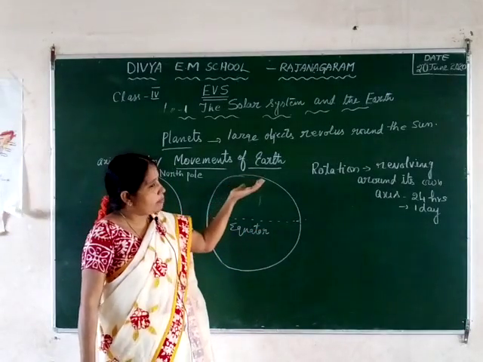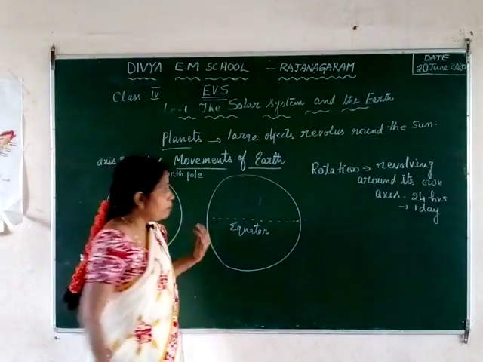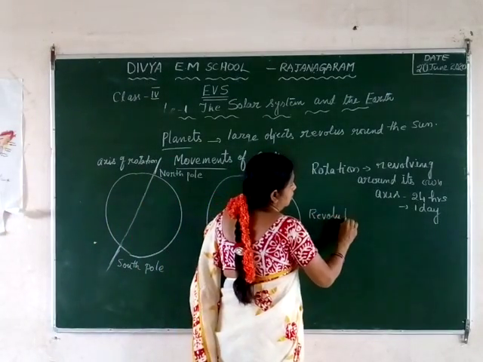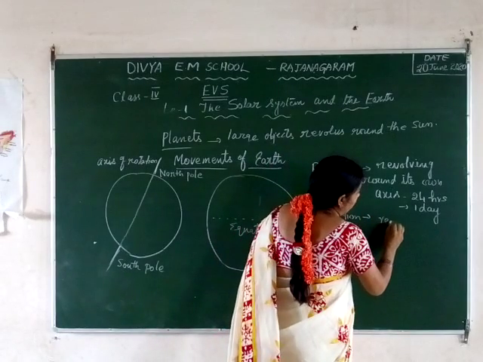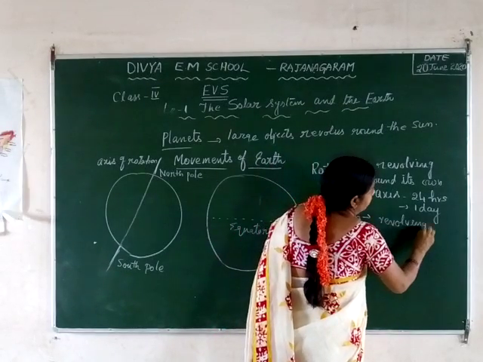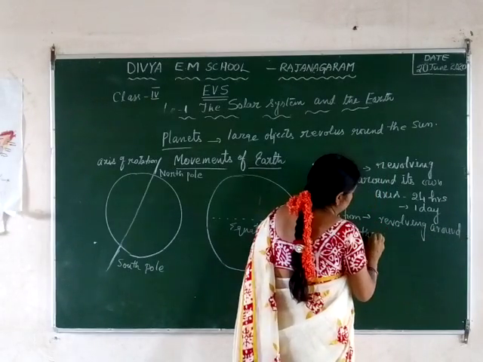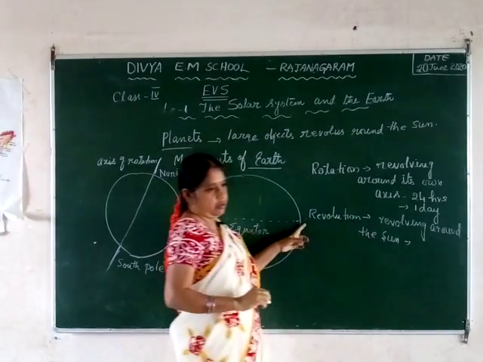And at the same time, like other planets, the earth is also revolving around the sun. That movement is called the revolution. Revolving around the sun is called the revolution.